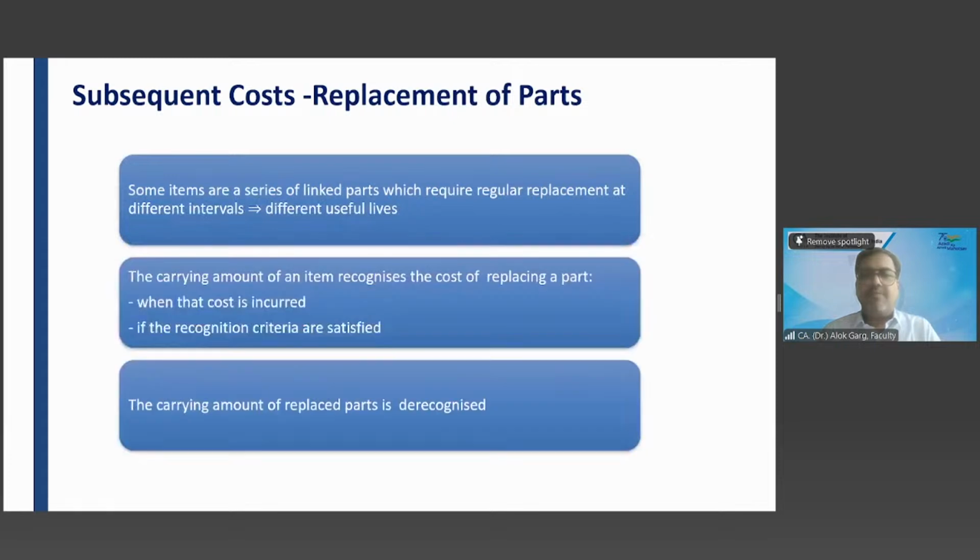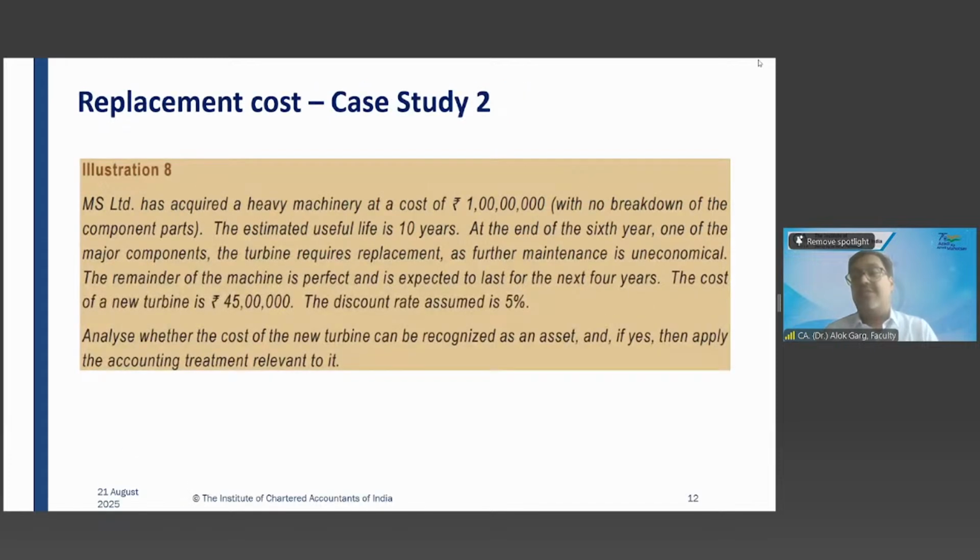Subsequent cost replacement of parts, this we have discussed. Now this is illustration number 8 from ICAI study material. Now you guys are champions, and I know you will do this illustration in just 2 minutes, right? MS Limited has acquired a heavy machinery at a cost of 1 crore with no breakdown of the component parts. The estimated useful life is 10 years. What is the per annum depreciation? 10 lakh rupees.